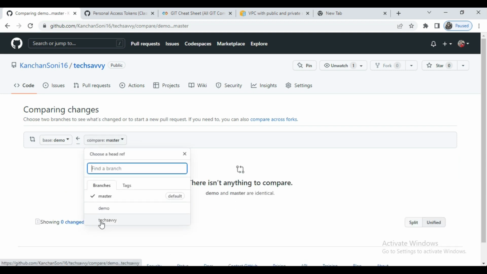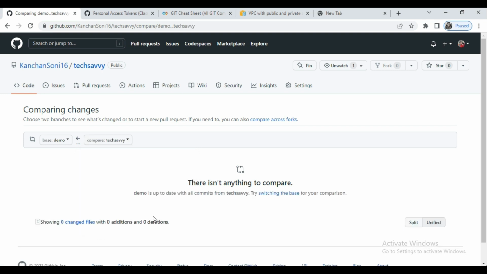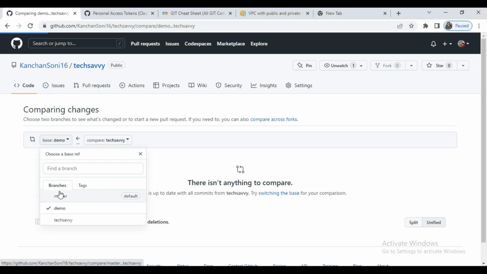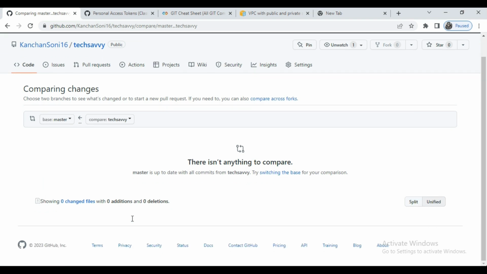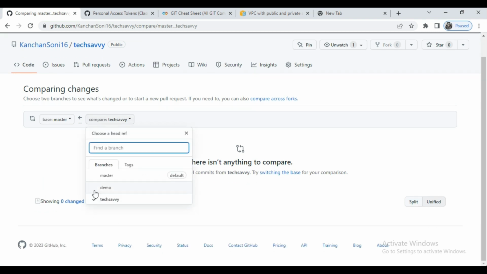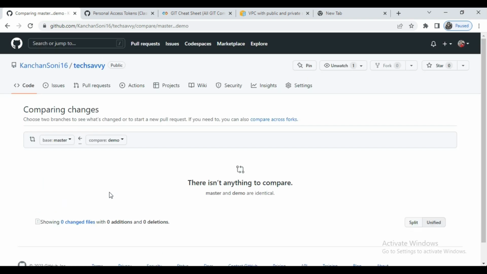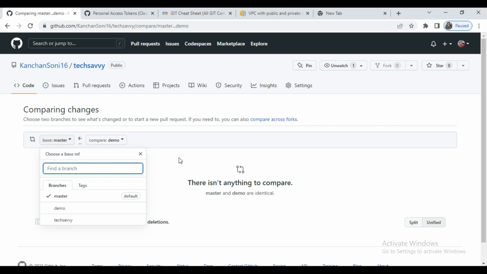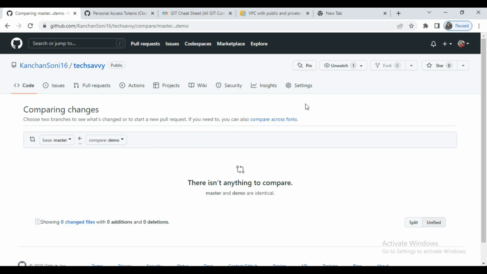Why are we not getting this option? Okay, so we don't have any changes, that's why it is showing we don't have any changes, I guess.